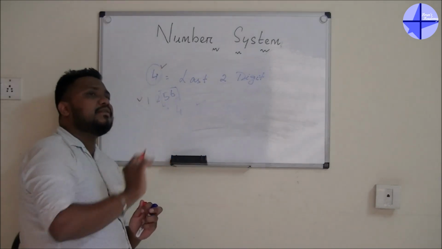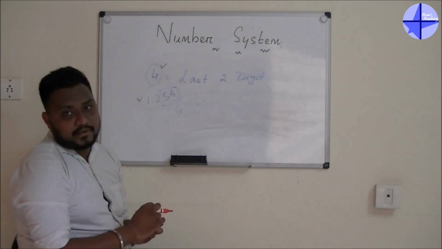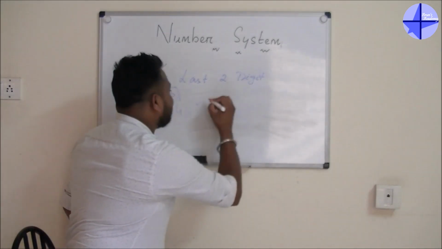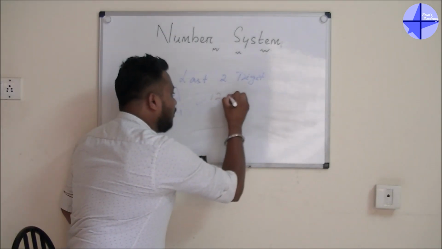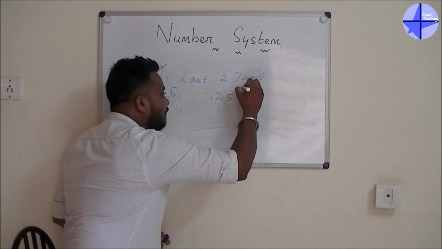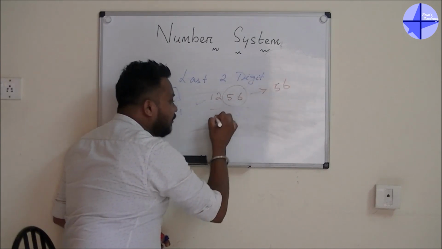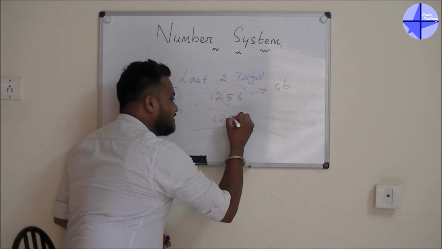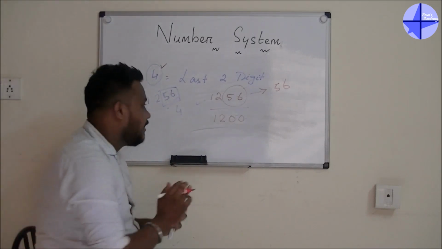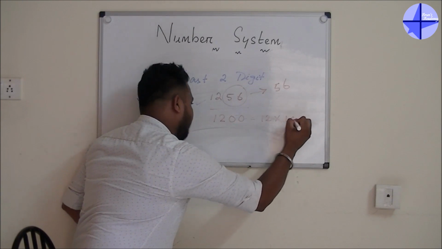Now 100% one common question will come to your mind: sir, why are we taking the last 2 digits? Why not the last 3 digits, why not 1 digit? Guys, it's that simple. If you take the 56 out of 1256, you are remaining with 1200. 1200 is a multiple of 100.